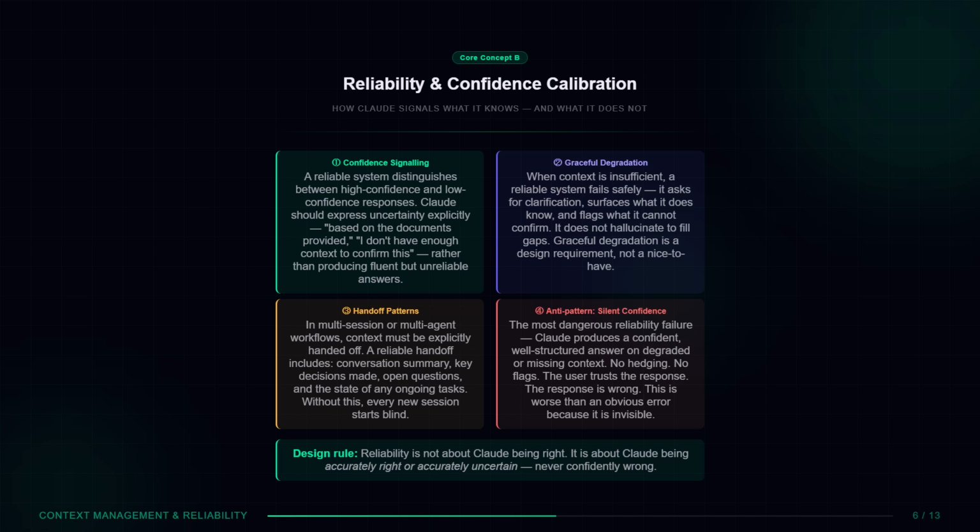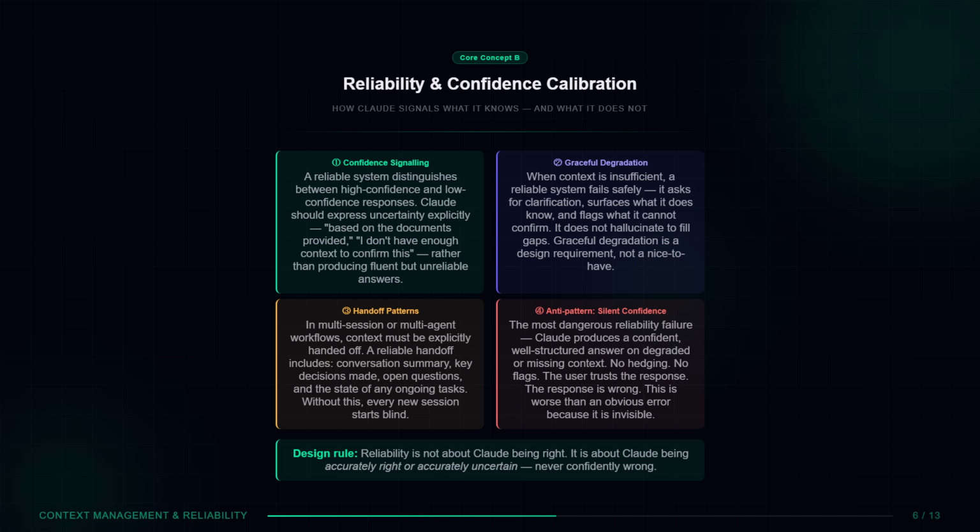Property 3, handoff patterns. In multi-session or multi-agent workflows, context must be explicitly handed off. A reliable handoff includes a conversation summary, key decisions made, open questions, and the state of ongoing tasks. Without this, every new session starts blind.